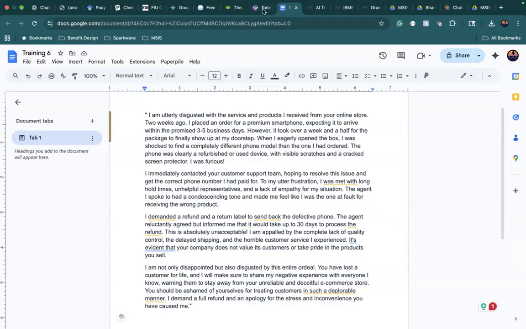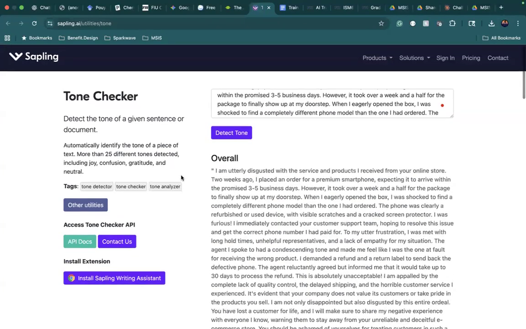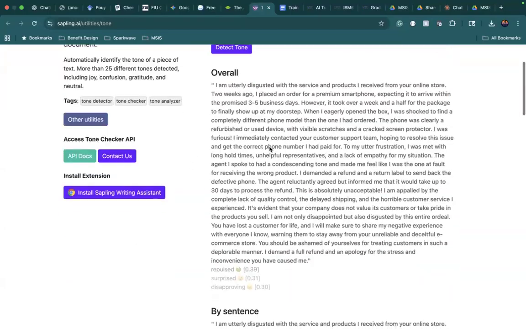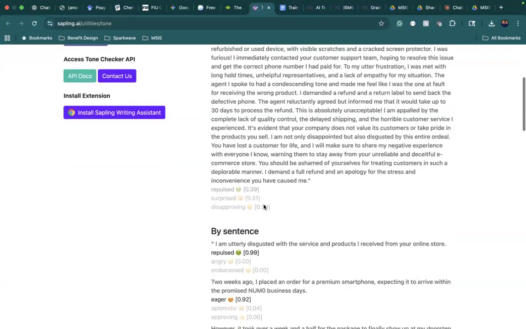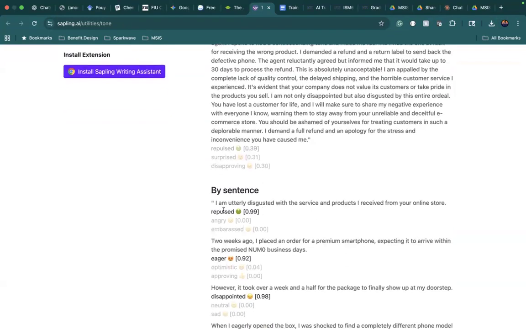So I took this prompt and I first put it into Sapling AI to detect the tone. And so what it did is it gave me an output where every single sentence breaks down the tone. So for something that is close to 100%, like 99%, like this one, it shows as repulsed, so very strongly repulsed.